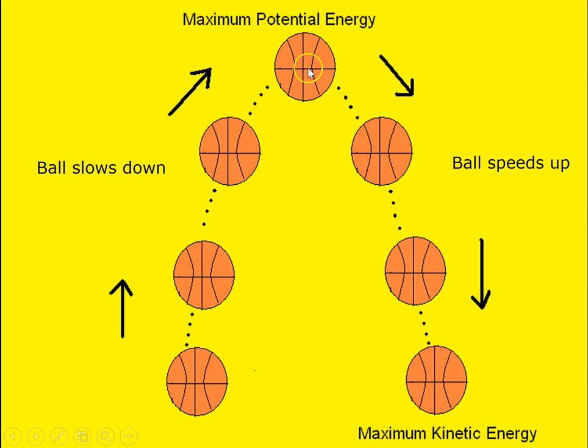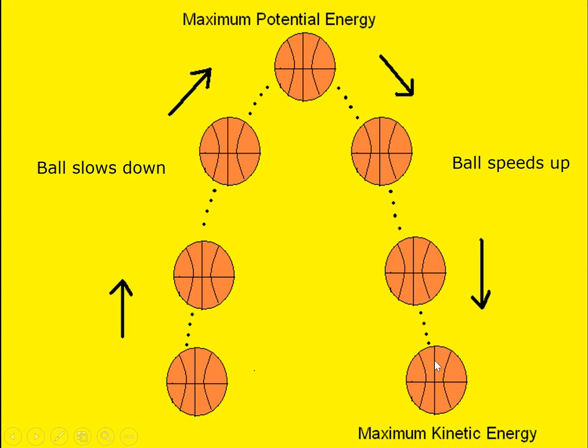At that moment, the ball is not traveling up or down. It's met its maximum potential energy, because it's the highest point it's going to be above the ground, and its lowest kinetic energy because it has 0 speed. The ball is basically not moving for that instant. But just an instant later, it will begin to fall, or some people would say descend, to the ground. As the ball falls, it will speed up towards the ground. It's getting closer to the floor, making its height above the ground smaller, so its potential energy must also be getting smaller. On the way down, the kinetic energy of the ball is increasing, but its potential energy is decreasing.